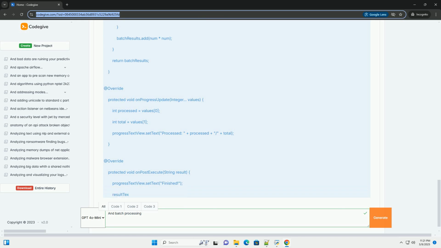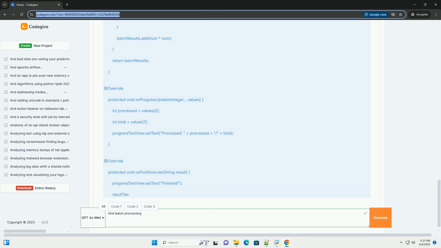General best practices for batch processing in Android. Choose the right approach: select the appropriate approach based on the complexity of the task, the desired level of control, and the target API level.